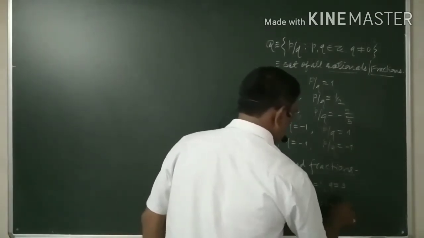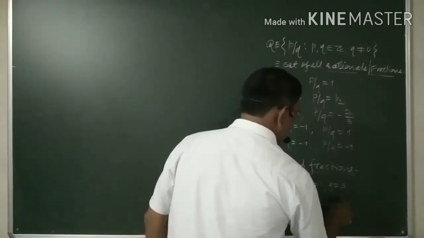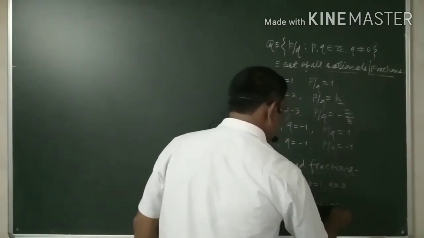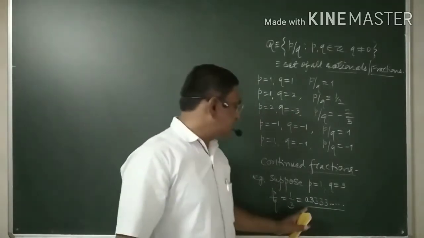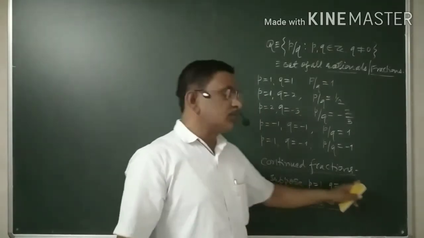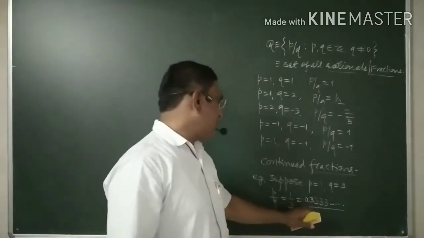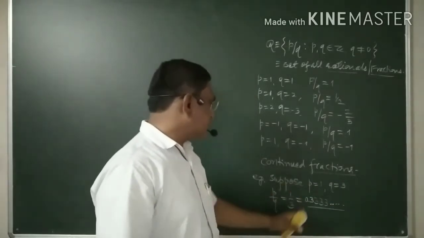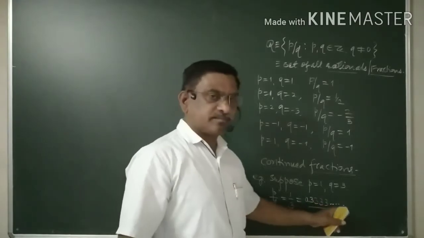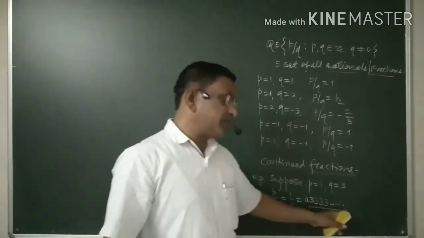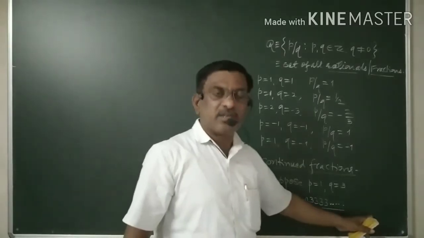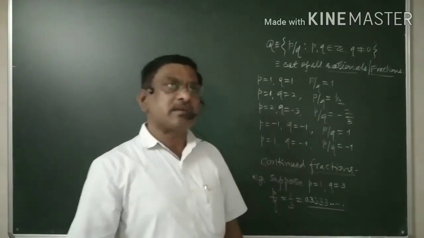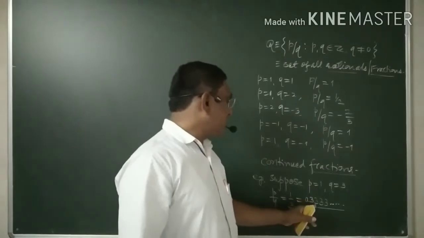This is called a continued fraction because 3 is repeated. How many times 3 is repeated, we don't know. You can have 3 repeated many times.